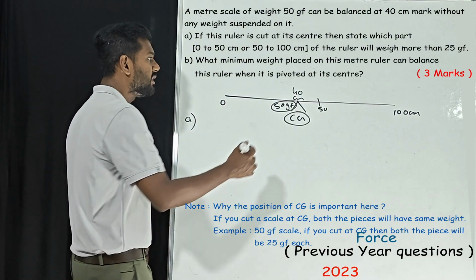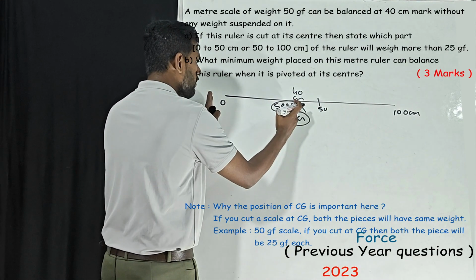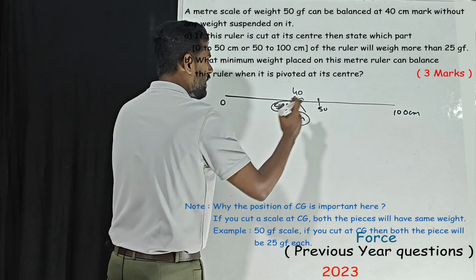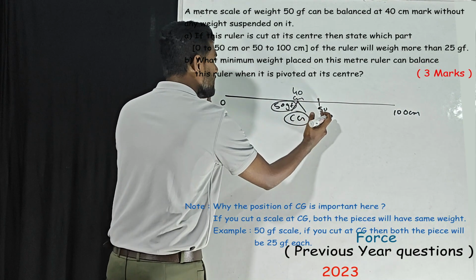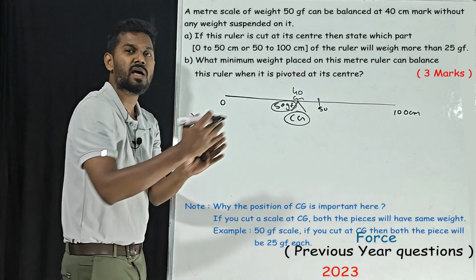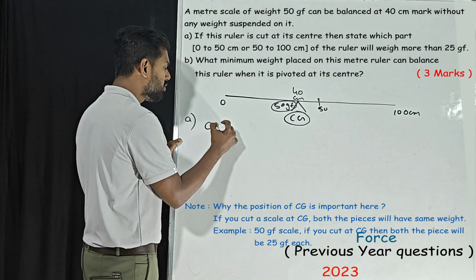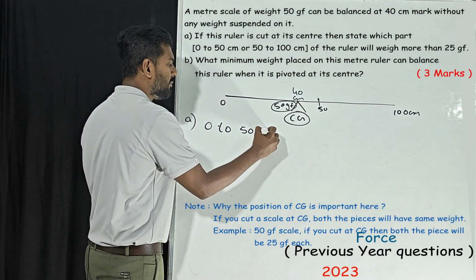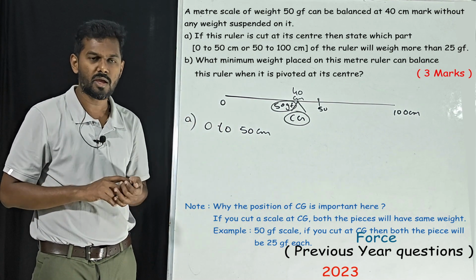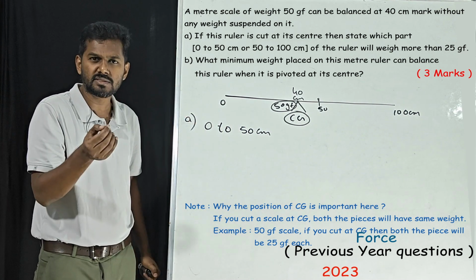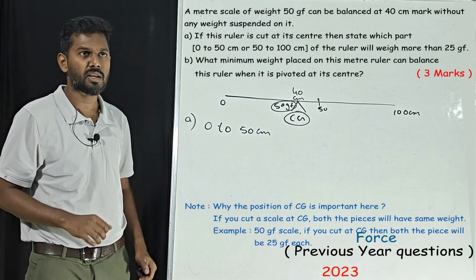Now where are they cutting? They are cutting at 50. If you cut at 40, it will have equal weights. If you cut a little further that side, that means this side weight is more than that side. So the answer here is 0 to 50 centimeter will weigh more. This is how we need to understand. If you have any doubt or confusion, just go back and watch it. You will definitely understand.